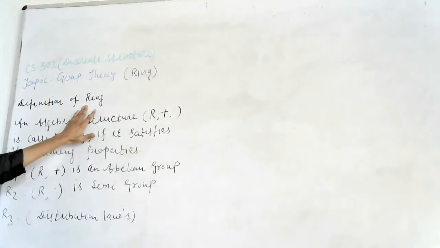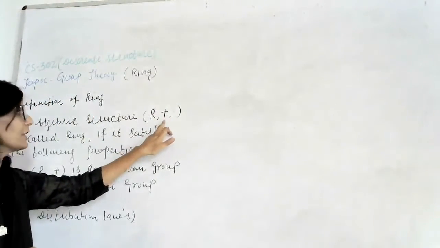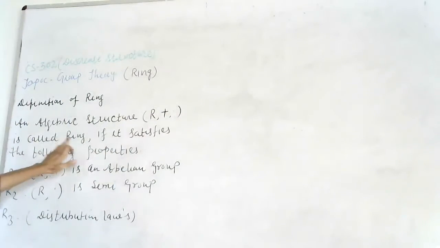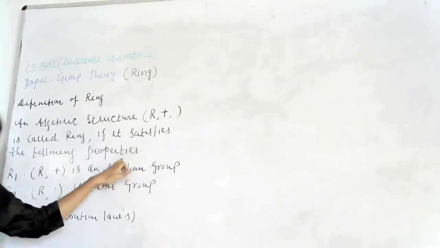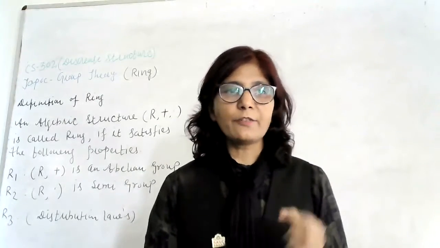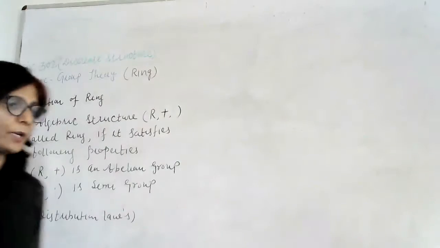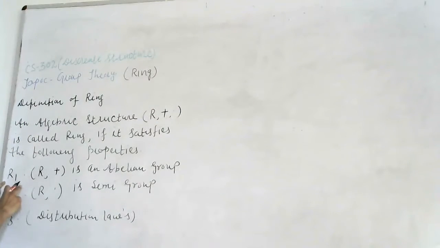The definition of ring is an algebraic structure (R, +, ·) under addition and under multiplication, which is called a ring if it satisfies the following properties. A ring under the operations addition and multiplication, if it satisfies the following properties, then it is called a ring. And the properties are R1.